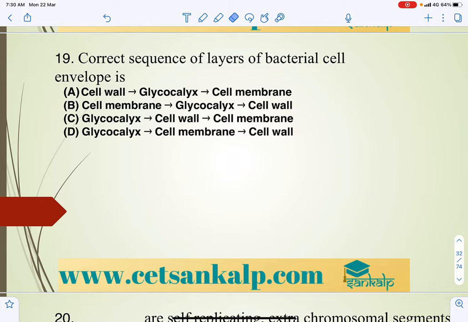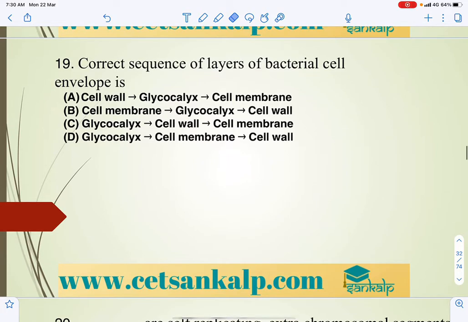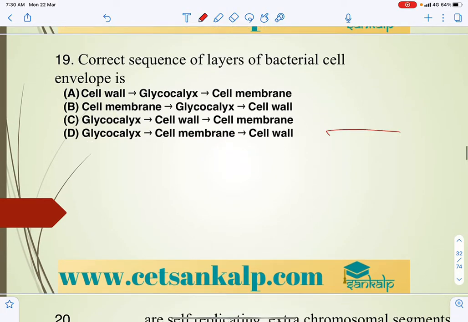So bacterial cell envelope means, we know that generally the outermost layer which is present is the glycocalyx, and next to that the cell wall, the second layer, and in that there will be infoldings in the plasma membrane. The infoldings are called mesosomes.